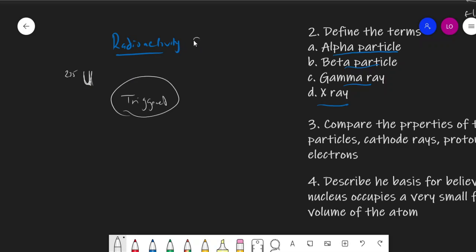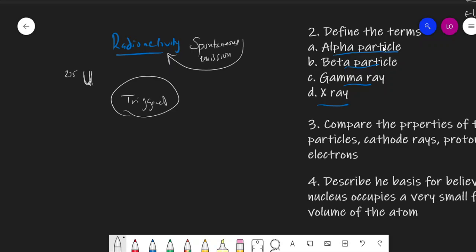So this spontaneous emission was given a term called radioactivity. And also, they found out that regardless of the compound of uranium that they used, the same effect was seen, which means it wasn't a matter of the compound, but rather a matter of the element that is radioactive. So that's how they got to discover radioactivity.